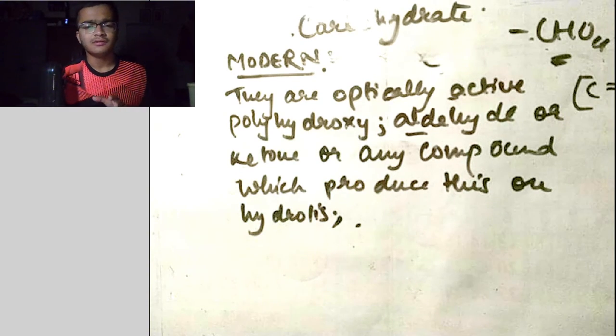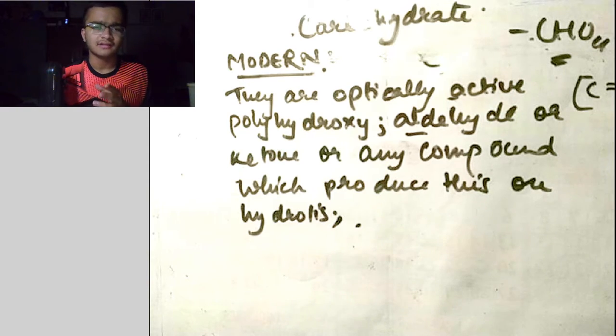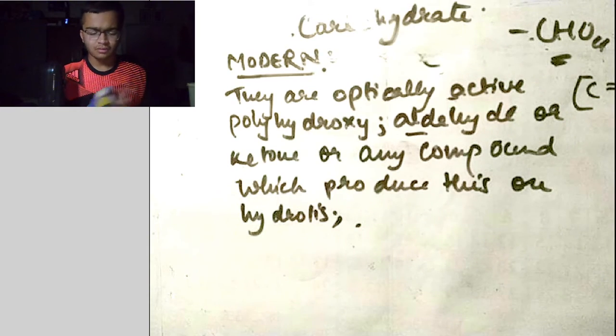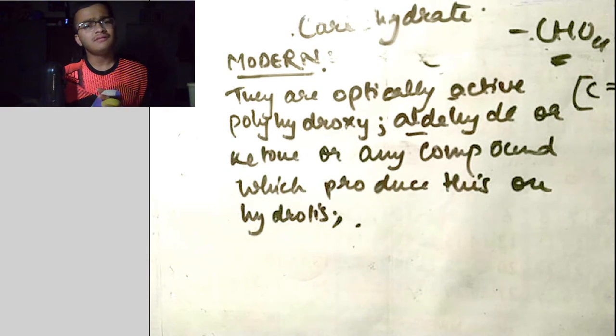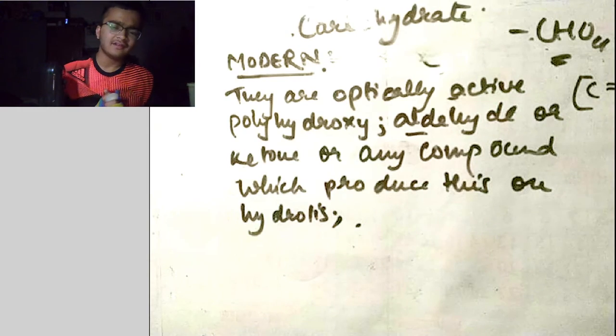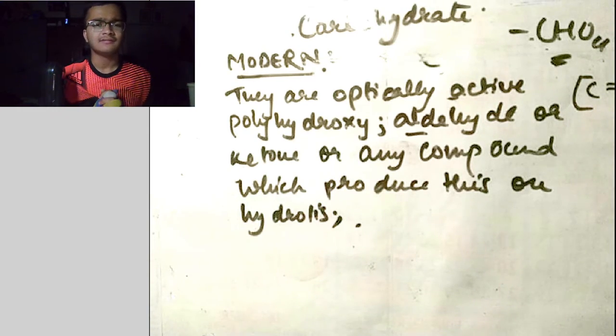I told you about the ancient or classic definition of carbohydrates, where it was said that carbohydrates are hydrates of carbon which satisfy the general formula Cx(H2O)y, where x and y are any integers. Glucose and fructose satisfy this formula because they are carbohydrates. But take acetic acid, CH3COOH.